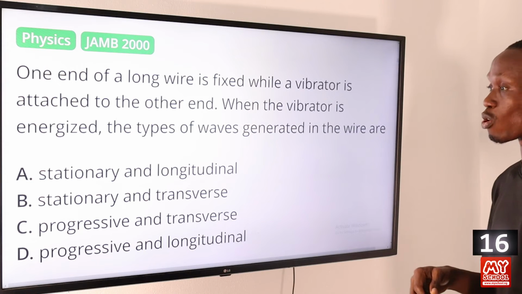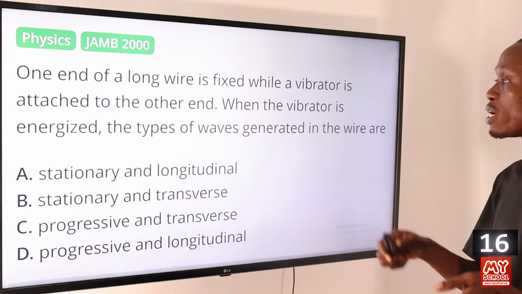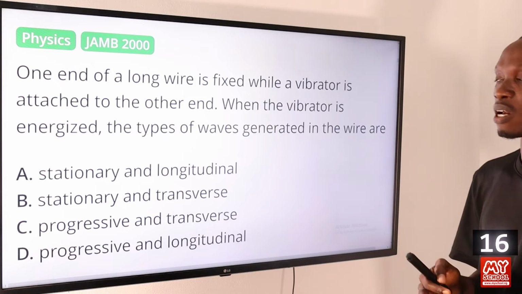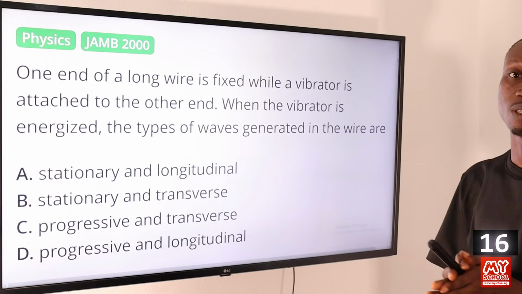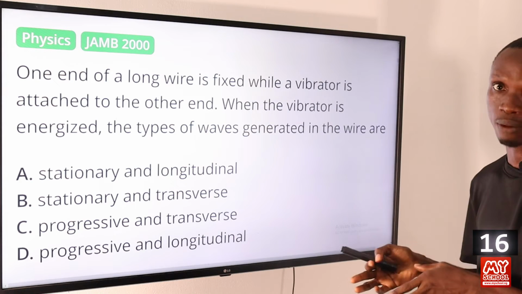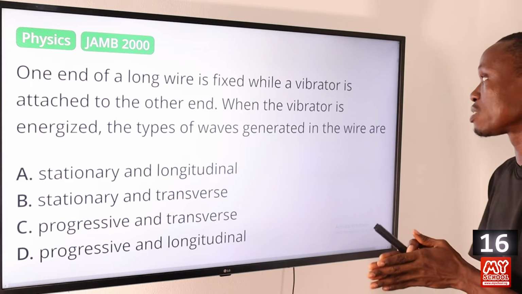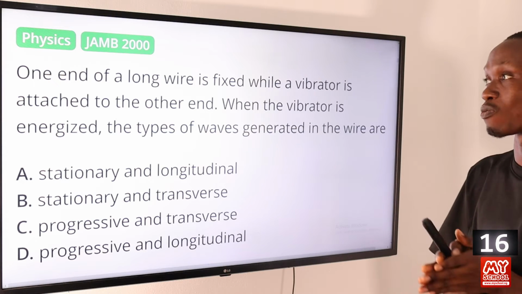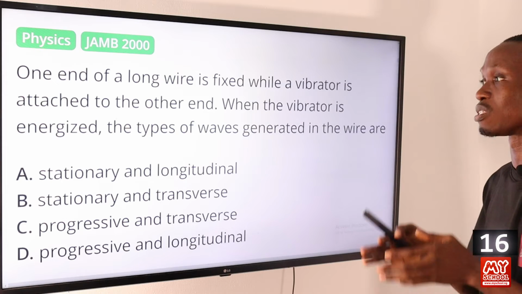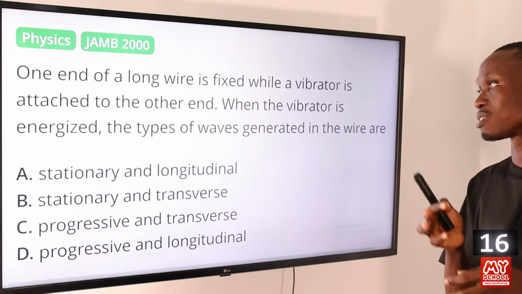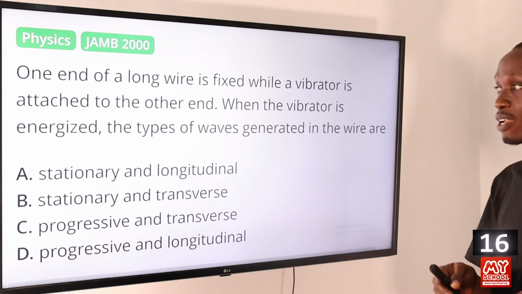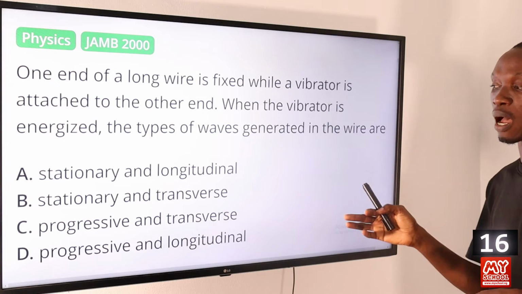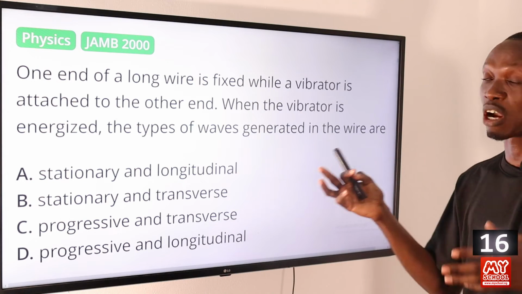When the vibrator is energized, it causes the wire to move up and down, so that the displacement of the particles of the wire is perpendicular to the direction of the wave traveling along the length of the wire. That defines a transverse wave.